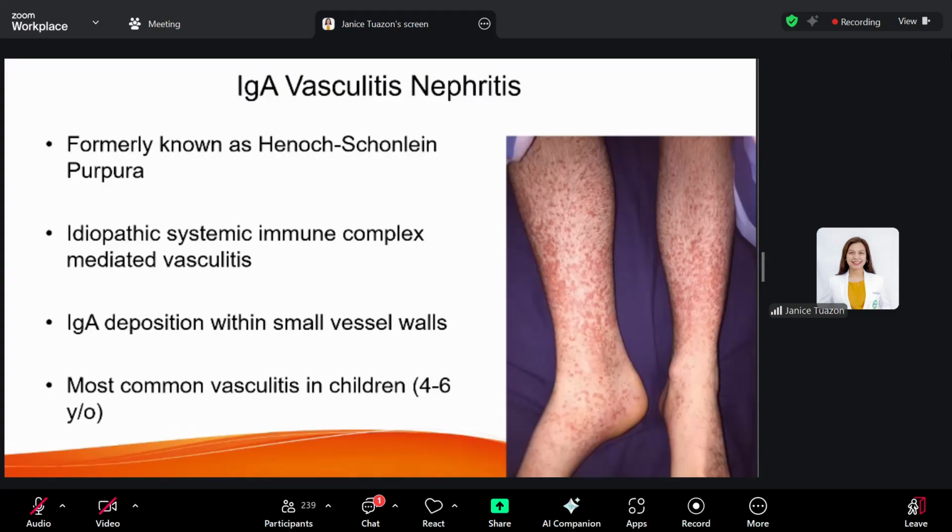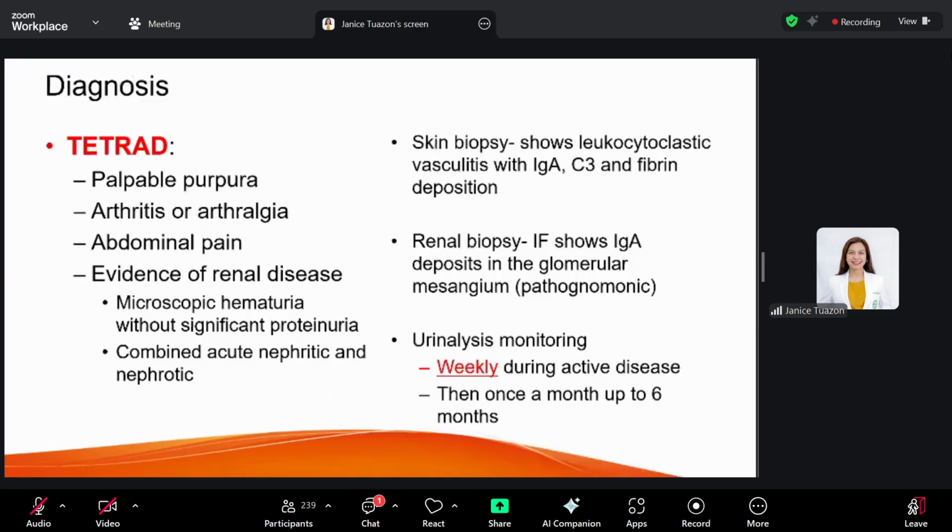and others may have severe progressive glomerulonephritis. The tetrad for the diagnosis of IgA vasculitis are palpable purpura, arthritis or arthralgia, abdominal pain, and evidence of renal disease. I've mentioned earlier that it can range from microscopic hematuria to a significant glomerulonephritis and even proteinuria.